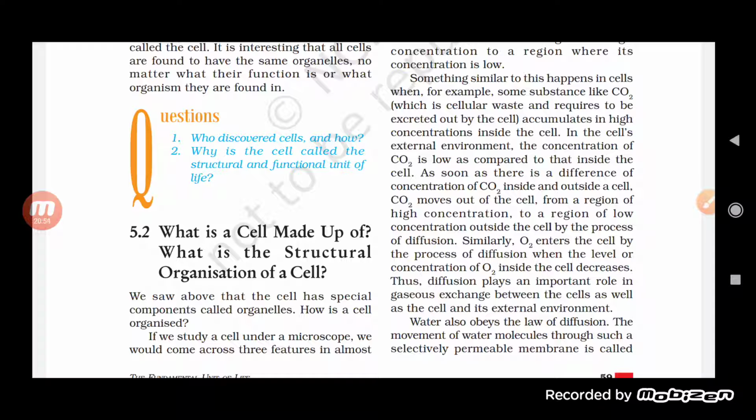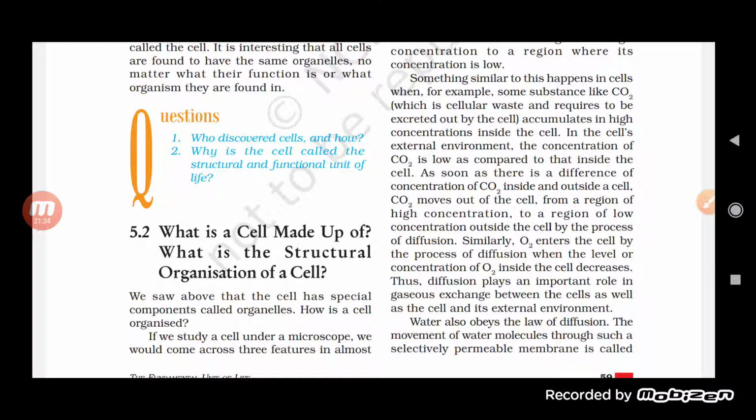So what will happen? At one place the concentration is high, at the other place the concentration is low. So the movement of the material, the movement of the gases, or the diffusion of the gases will take place from the high concentration of carbon dioxide to the low concentration of carbon dioxide. The difference in the concentration of the gases inside and outside of the cell will make the carbon dioxide move from one concentration to the other. So as soon as there is a difference of concentration, carbon dioxide starts moving out of the cell.